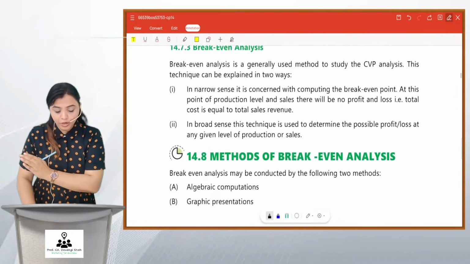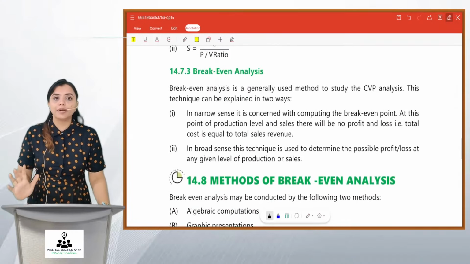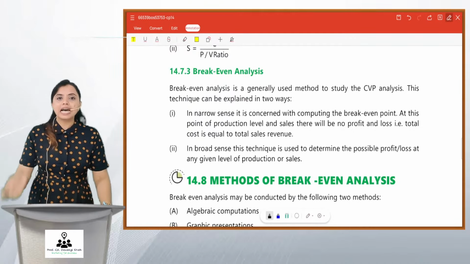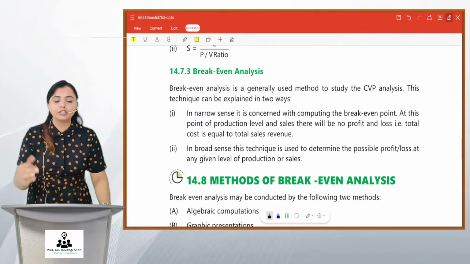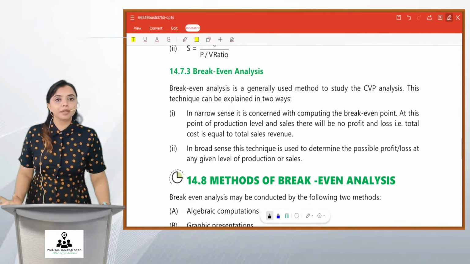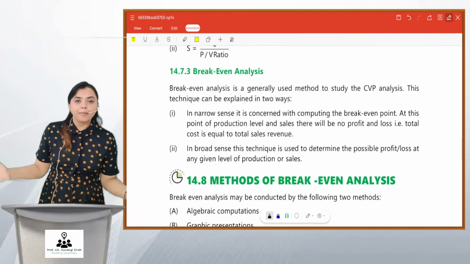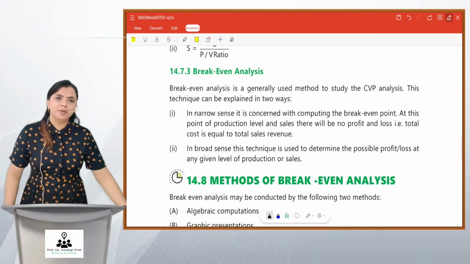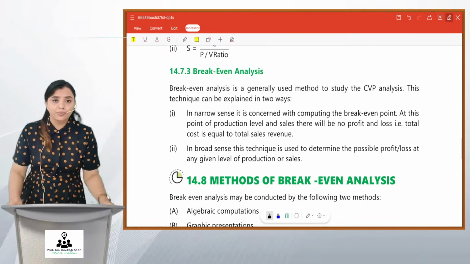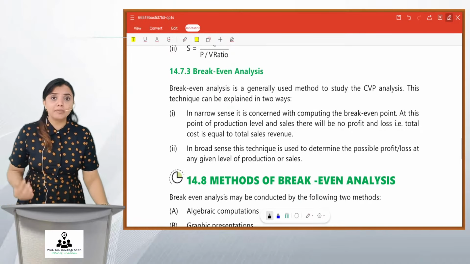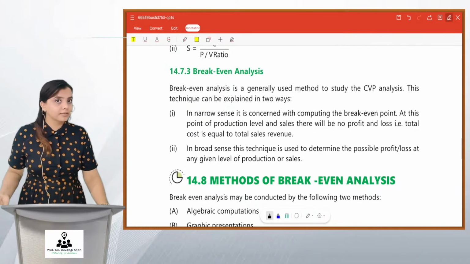Now we go to break-even analysis. What is break-even point? Friends, it is that point where a manufacturer makes no profit, no loss. That is the meaning. But my friends, what is the need of BEP? Just like you students need to know your passing marks. We need to get at least 40 to pass.